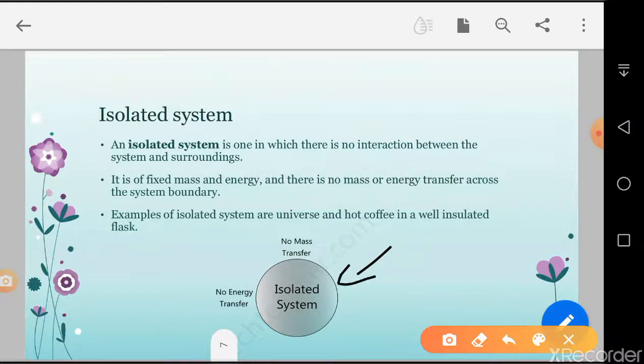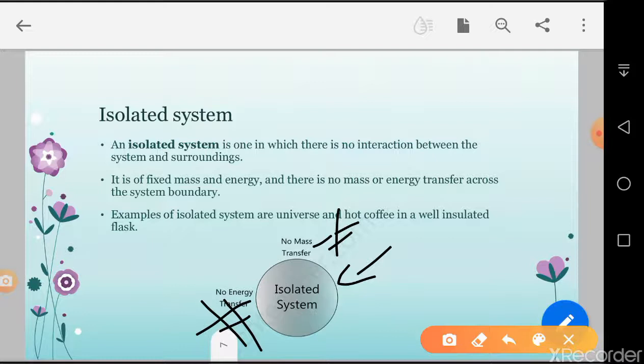This is the isolated system, and no mass is transferred, and no energy is transferred. It is like a refrigerator box, or you can say it is a universe type. The universe is also called an isolated system.